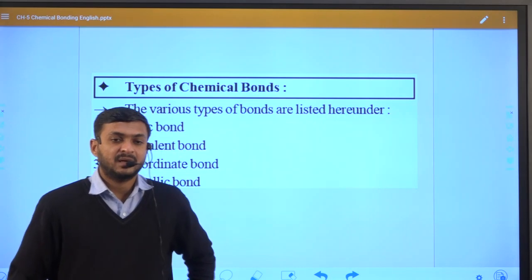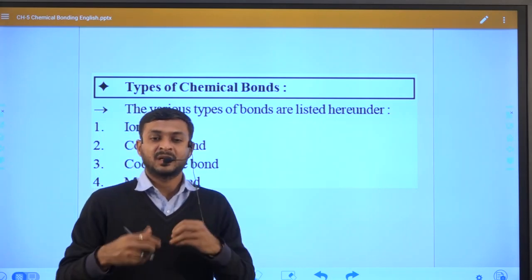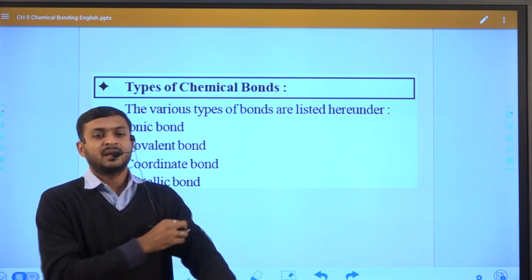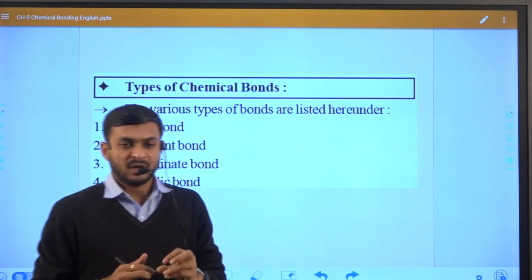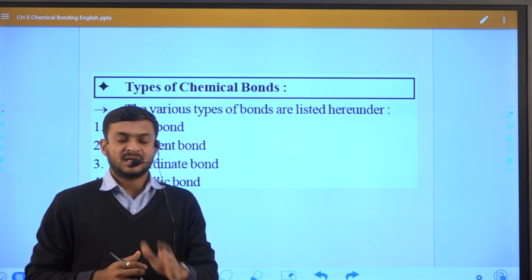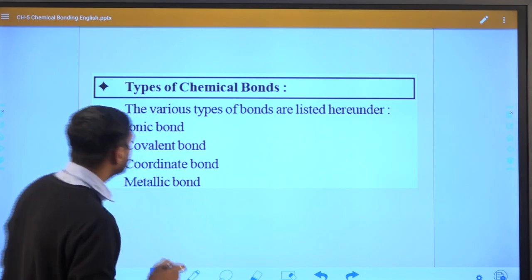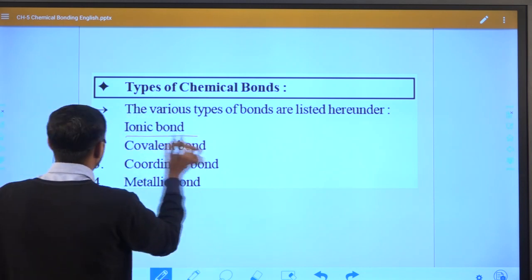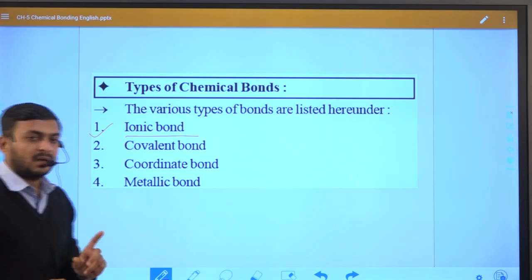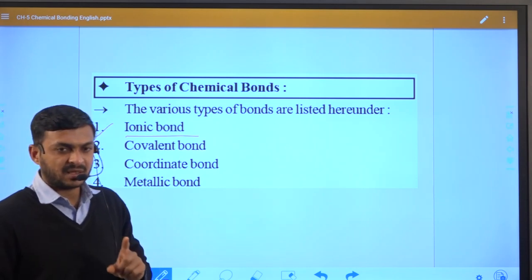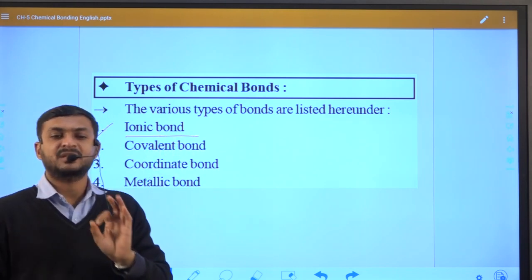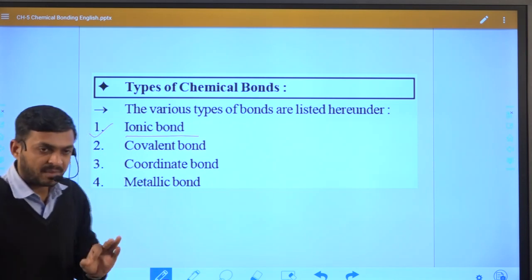Whenever we learn different types of bond, at that time you will get clarity on why I call it a complete bond. So let us start. According to chemistry, the bonds are divided initially into 4 types, known as primary bonds.